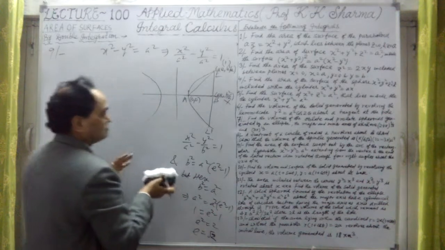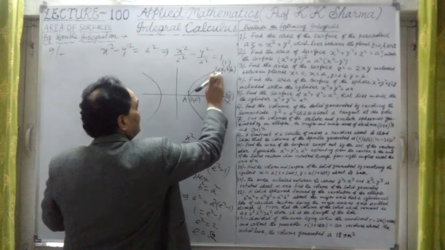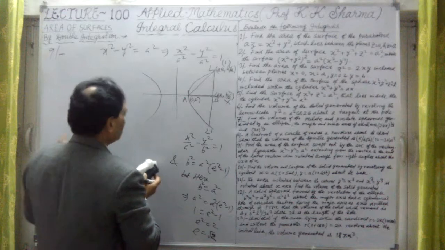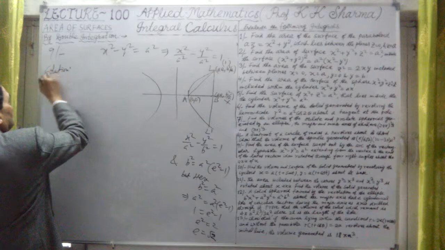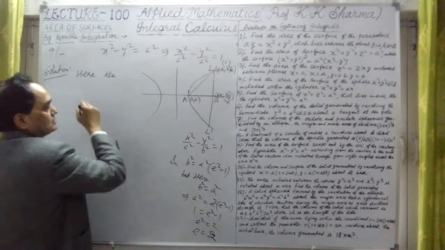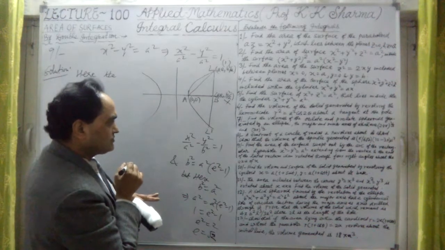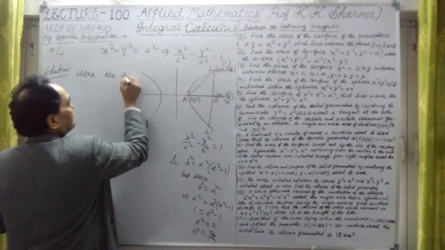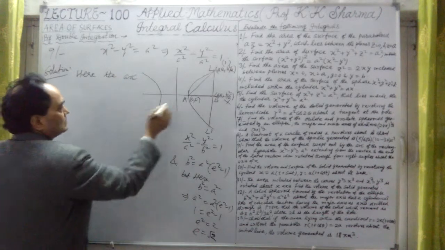Now what are the new points of the latus rectum? Let me take a point here. This is L, I have taken the L point. This is the B point here. So what are the coordinates of the L point? Let me find the solution. Solution here. The surface swept out by the arc, this is AL.